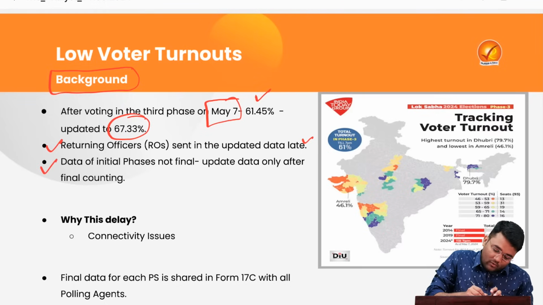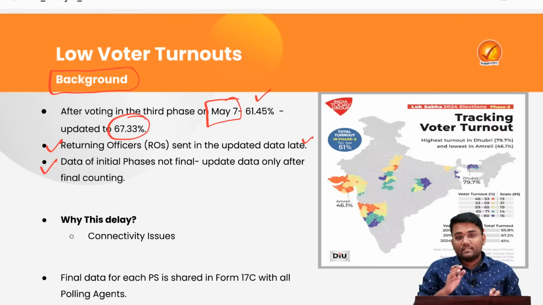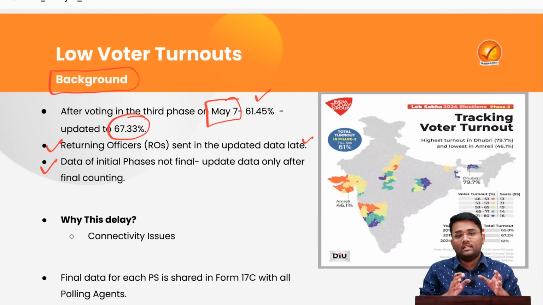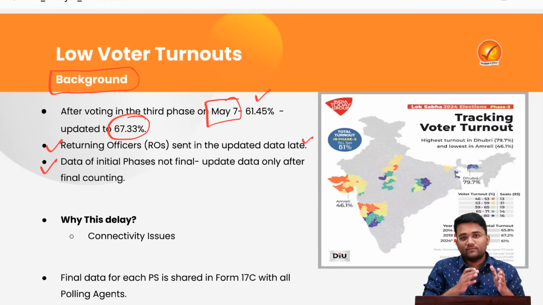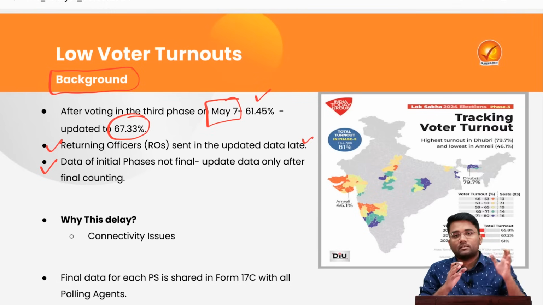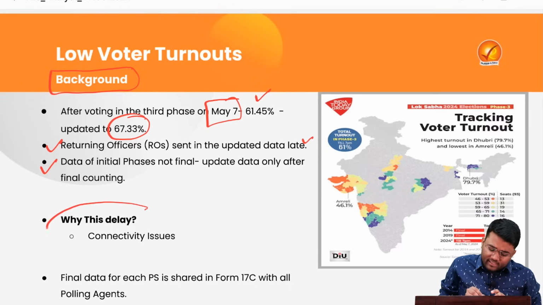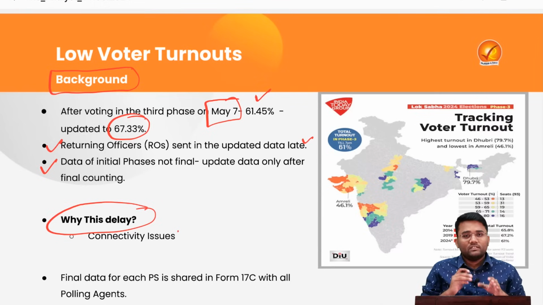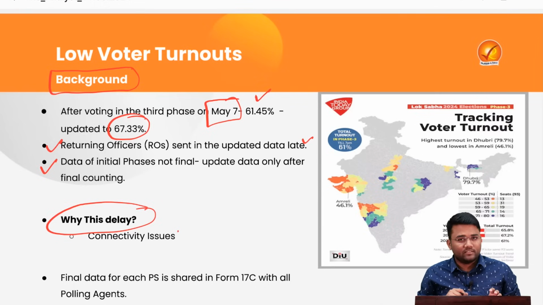What the Election Commission also said is that the data of the initial phases of elections that have been completed is not final either. The voter turnout data of the initial phases will only be final after the counting of the postal ballots. So why is there this delay? This delay in updation of data is because of connectivity issues, which has also been highlighted by the Election Commission.